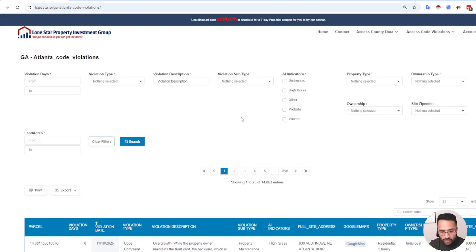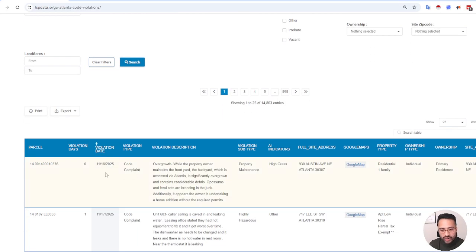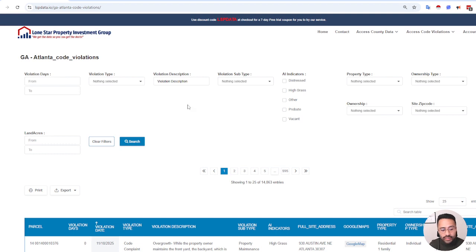One thing I wanted to remind you is that we provide daily code violations for about 90 cities nationwide. In this case, we're focusing on Atlanta, Georgia. And historically, you've been able to search for specific violation types or complaint types. And as you can see, today's November the 18th. So our data is really up to date and it refreshes on a daily or weekly basis, right?